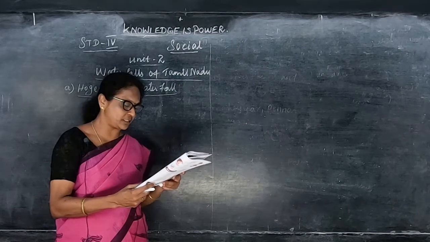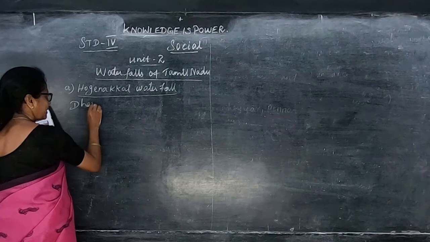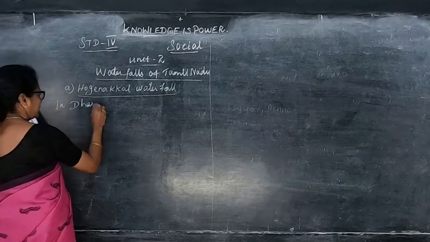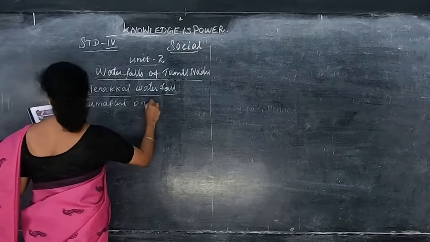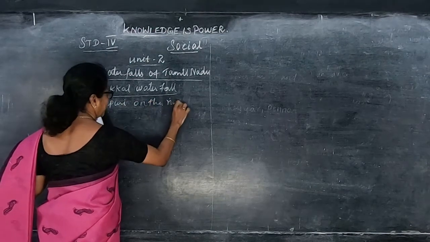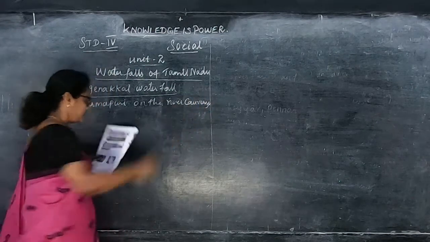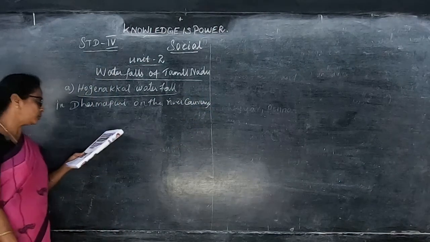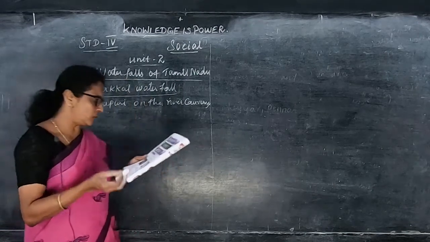So beautiful that is. This is located in Dharmapuri district, on the river Kaveri. Ogenekkal waterfalls is on the Kaveri. It is known for bathing areas and boat rides, and attracts many tourists all year round.